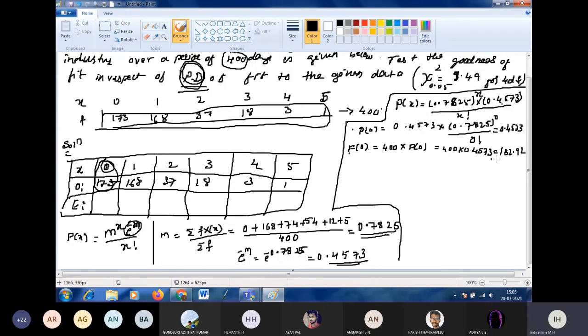0.92. It is approximately equal to 183 because we are finding the number of days. It should not be in decimal. 183. Okay. So next we have to find out P of 1. Can you complete this problem by yourself?